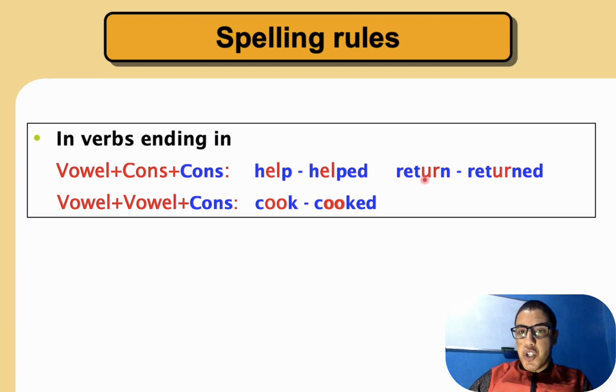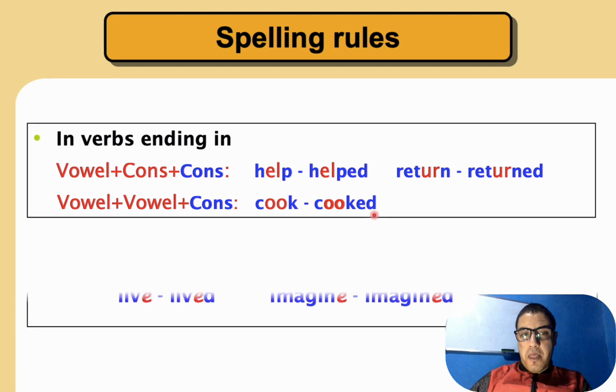U, vowel, R, consonant, N, consonant. So what is the past? Returned. So what do we have at the end? Ed again. Also, when we have vowel, vowel, consonant, for example, the verb to cook, we have O, vowel, O, vowel, K is a consonant, so the past is cooked. So what do we have at the end? Ed. Got it?